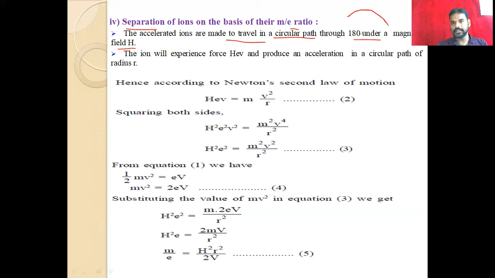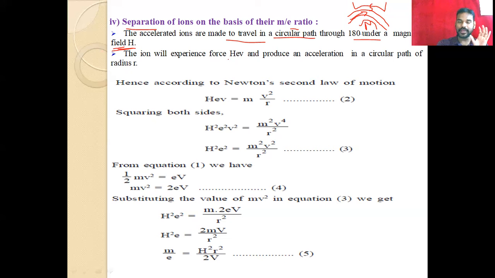While they are traveling in the circular path, just imagine, we are applying the magnetic field. The magnetic field is denoted as H here. The ion will experience a force of HeV. So what happens to the fragment?